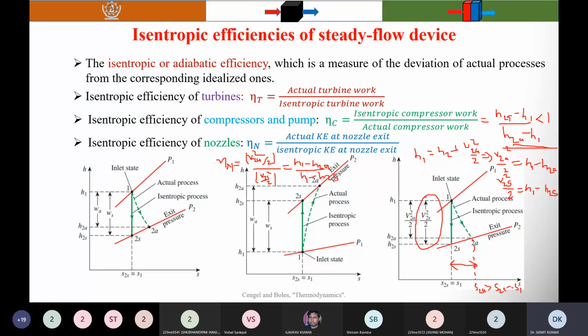Okay, I will ask this question to roll number 3536. Omkar? Yes, sir. Its value is less than 1, or greater than or equal to 1. Which one is correct?